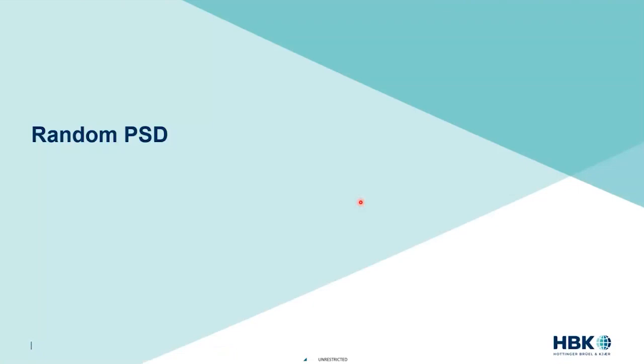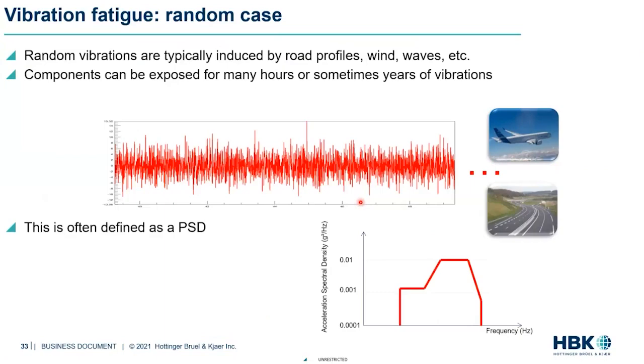Now, in the case of random PSD, when we have multiple frequencies excited, things get a little tricky. Because when we are starting off with this time series signal and we convert that to a PSD, we have lost the element of time there. So we don't know whether we used 10 seconds of signal or 100 seconds of signal, or it could be 1 year of signal, right?